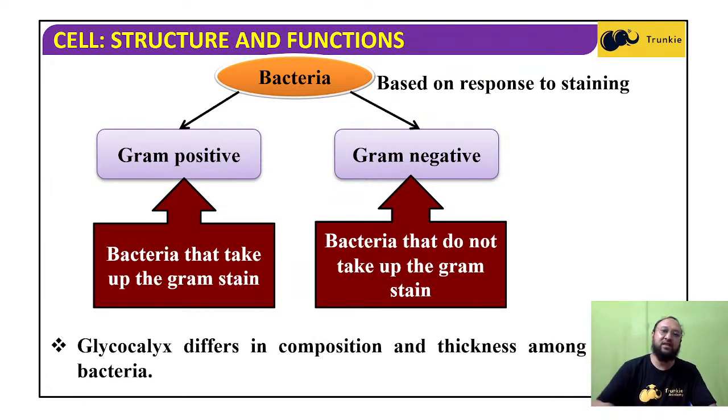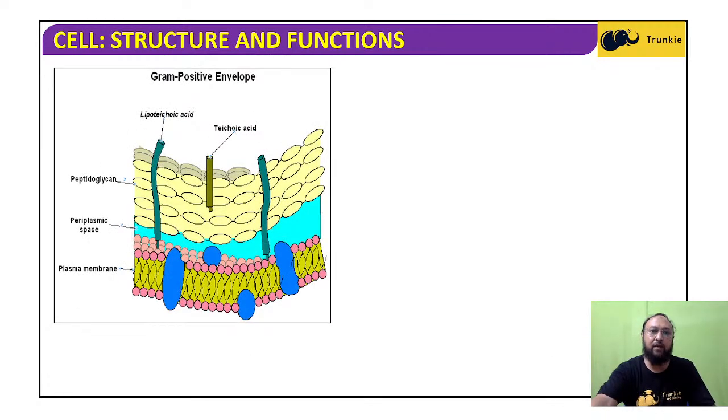The glycocalyx differs in composition and thickness among the different bacteria. In a different variety of bacteria, the glycocalyx, which is the outermost layer of the bacteria, differs in composition. The composition of the glycocalyx may be different, and the thickness of the glycocalyx also differs in different groups of bacteria. So now, the gram positive envelope.